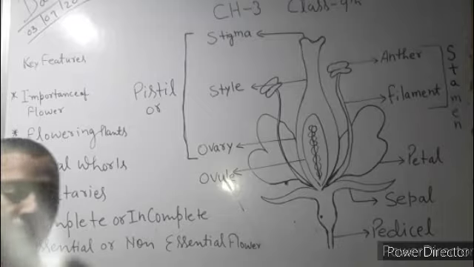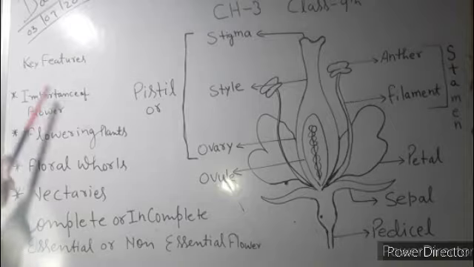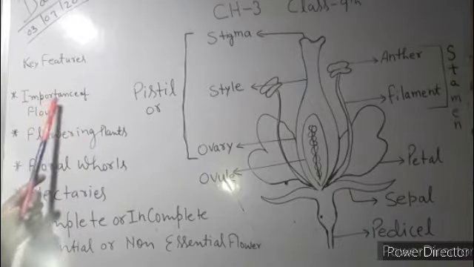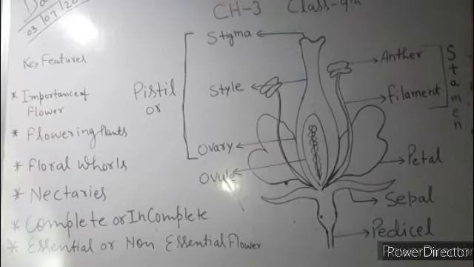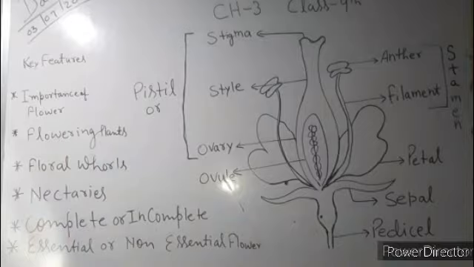Okay, apart from that, in chapter 3 we will study the key features of the plants. I am telling you right now the importance of flower, by which we can produce new plants, or we can say that it is the most attractive part of the plant. Okay, and flowering plants, floral whorls, nectaries, complete or incomplete flowers, and essential and non-essential parts of the flower.